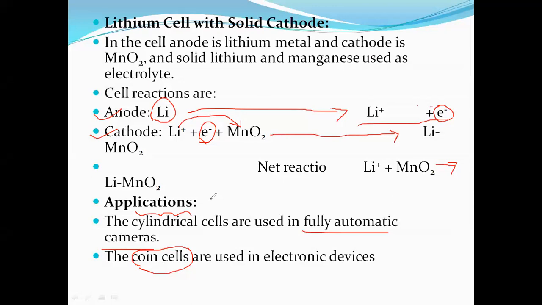Now we are discussing lithium cells. Lithium cell with a solid cathode is going to be a primary cell, where the lithium rod is known to be the anode, and lithium plus MnO2 acts as the cathode.